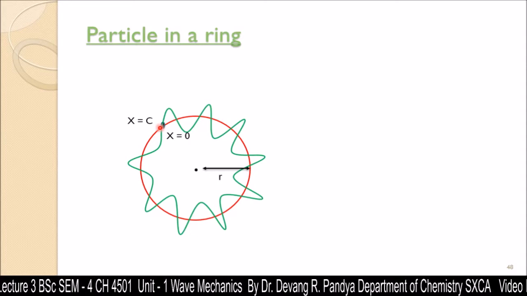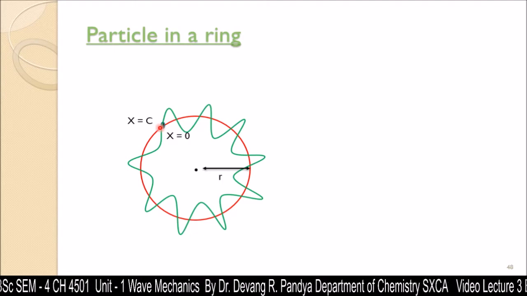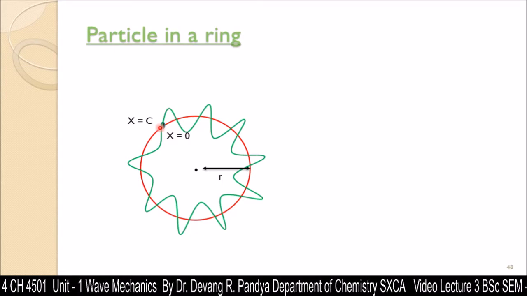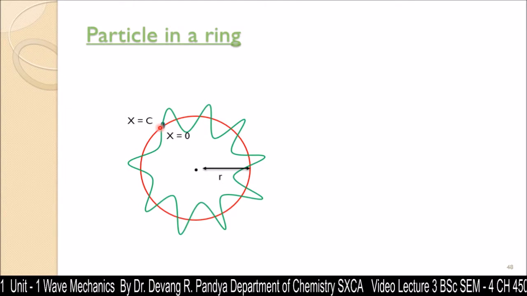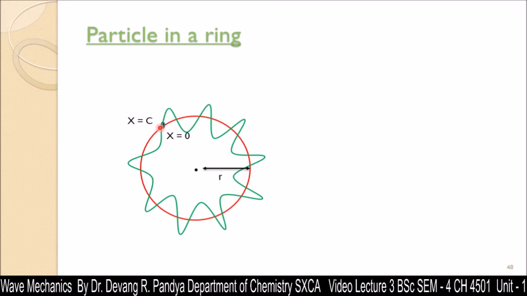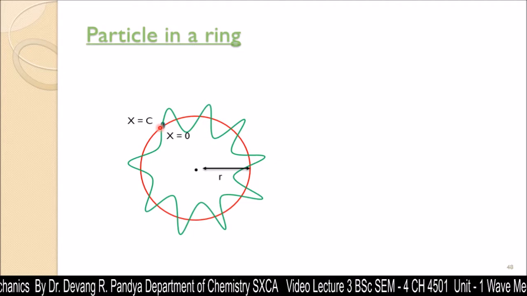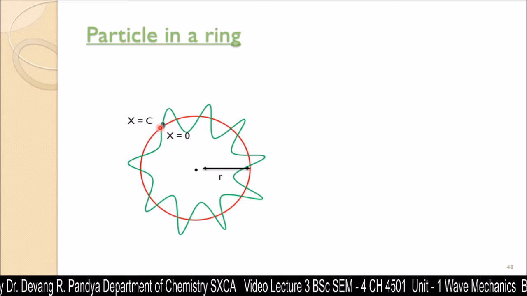That means psi should not be 0. While in the one dimension box, at x is equal to 0 and x is equal to l, on two walls there is infinitely high potential energy, and therefore there is no probability of finding the electron. While here in the particle in a ring, at x is equal to 0 and x is equal to c, in both positions there is probability of finding the electron. Psi should not be 0. That is how these two theories differ from each other.